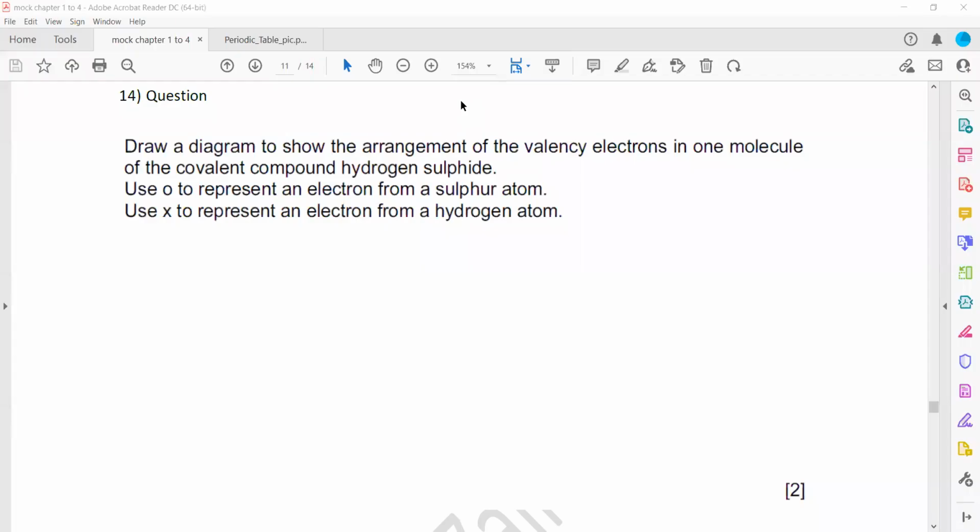Draw a diagram to show the valency in one molecule of hydrogen sulfide. So for hydrogen sulfide, you have to check the periodic table. Sulfur belongs to group 6. It will share 2 electrons and the total unshared electrons will be 4. And hydrogen shares only 1 and unshared will be 0.